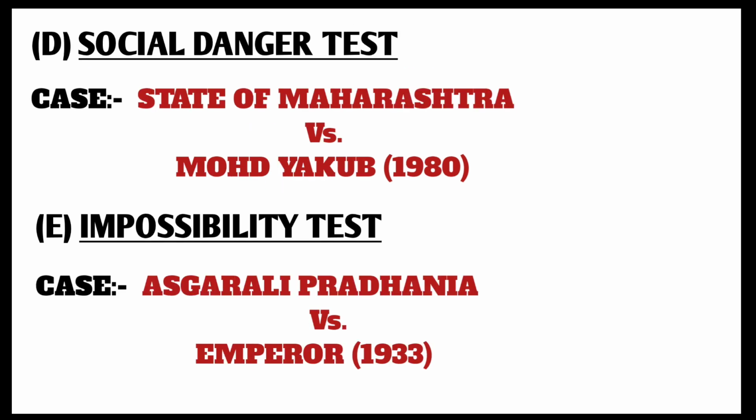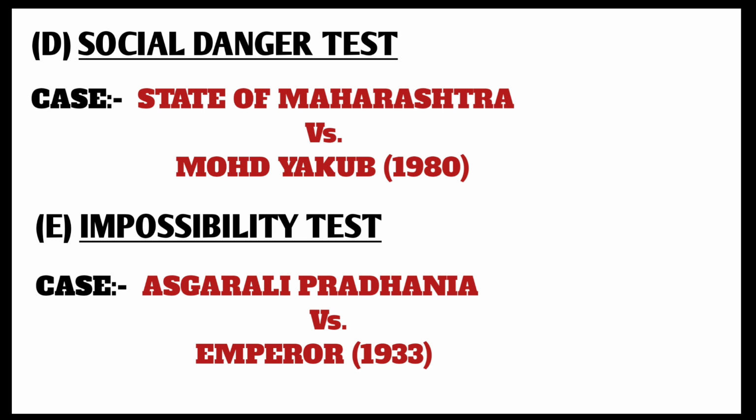The next principle or the next test is the social danger test. In order to distinguish criminal attempt from preparation, the following two factors contribute. The first is the seriousness of the crime attempted and the second is the apprehension of the social danger involved. In the social danger test, the accused's conduct is not examined only partially, but the consequences of the circumstances and the fullness of the facts are taken into full consideration.